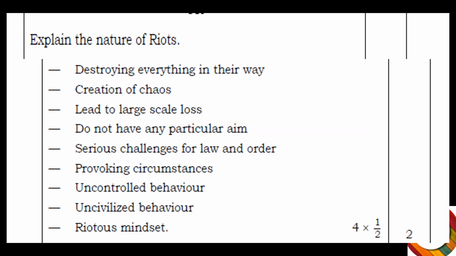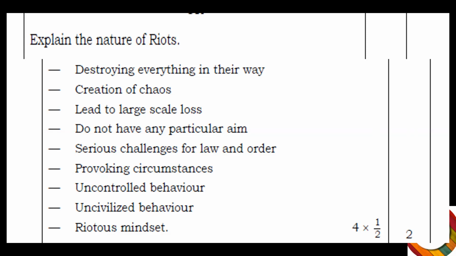Okay, so these are the nature of riots. If riots are going on in a country, these are the features or characteristics you could see in that country or the area where the riot is going on. Again, 4 points, half mark each, and you earn your 2 marks here.